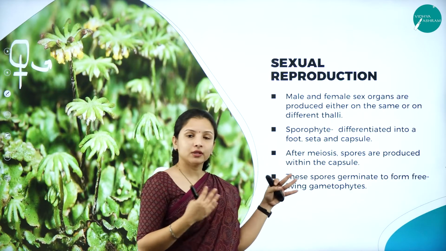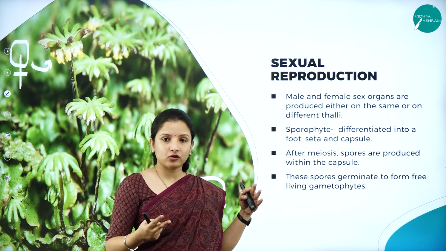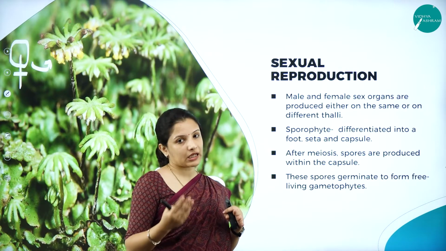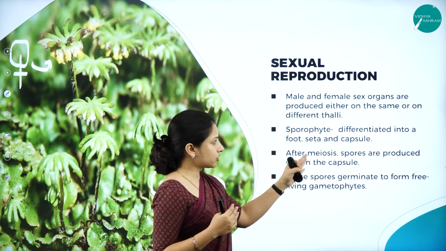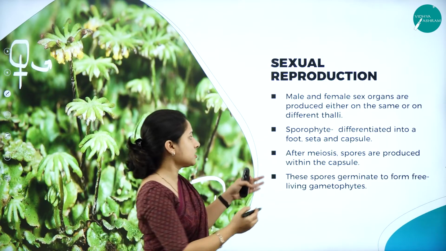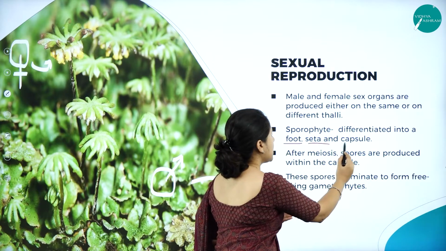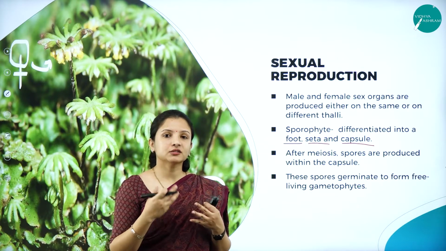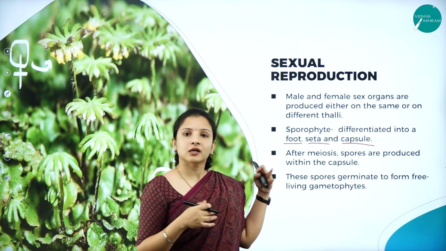So I told you they have two kinds of generation. One is the sporophytic generation and the other one is the gametophytic generation. In the sporophytic generation, the plant body is differentiated into a foot, seta and a capsule. So these sporophytes, once the spores are produced, that is after meiosis.